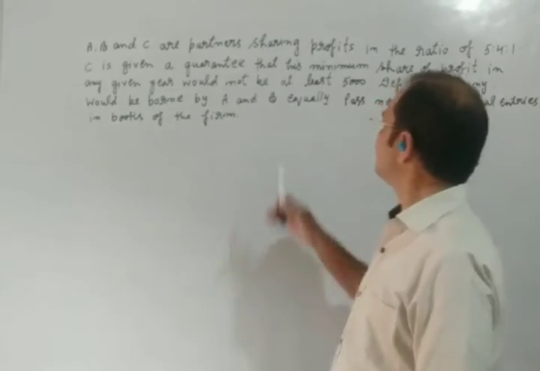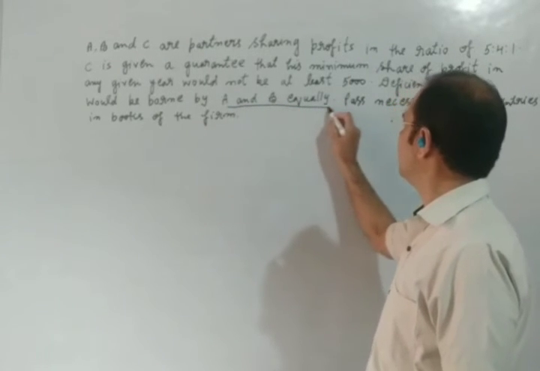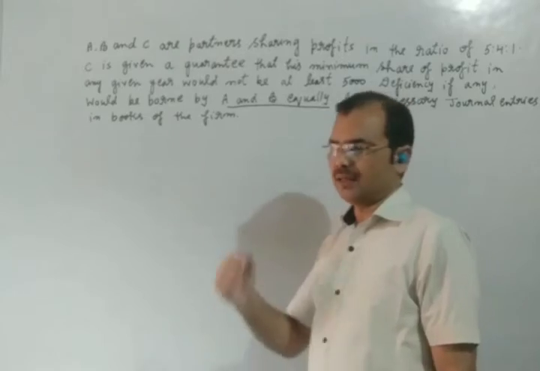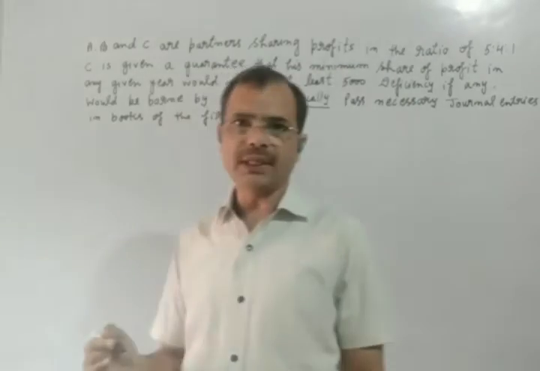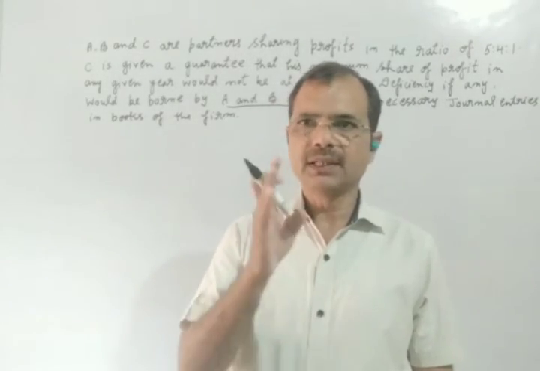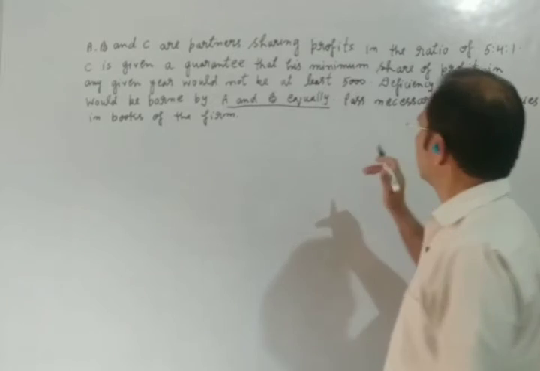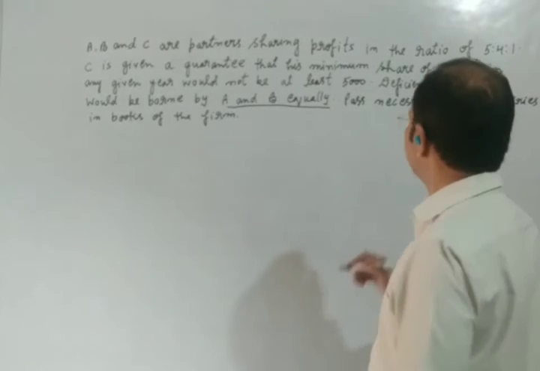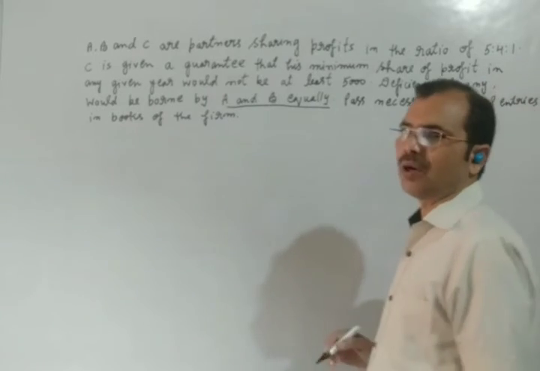You will see here it is written, A and B equally. They will give their share of profit equally to C if there is any type of deficiency. Now one more thing: pass necessary journal entries in the books of the firm.